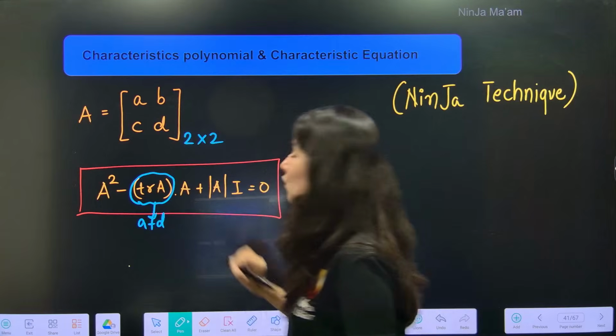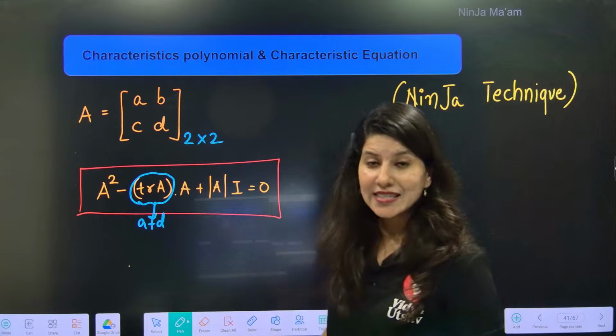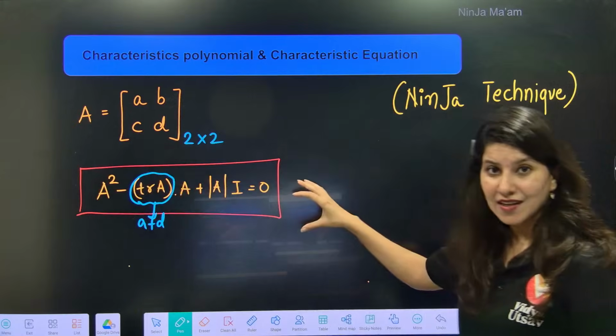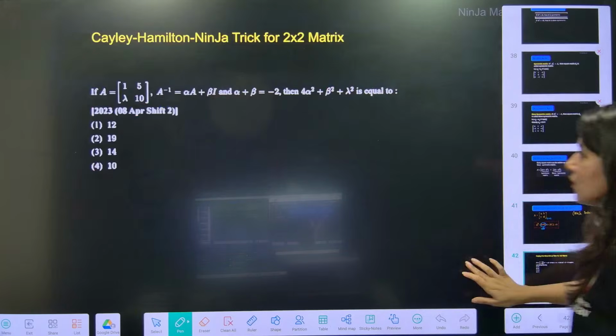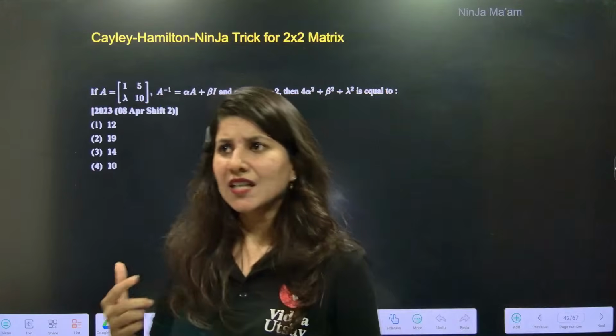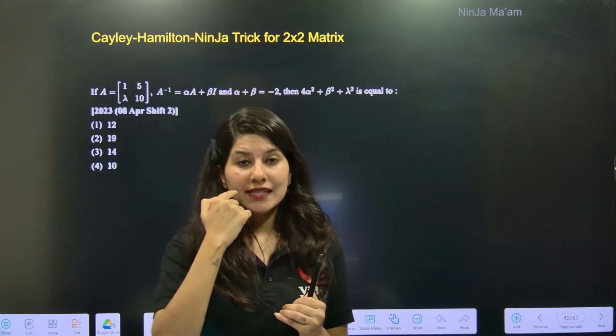Into A plus determinant of A into I is equal to 0. Just remember this. And you know what? Next question you will be able to do. So, this ninja technique you will understand better when you see the question.